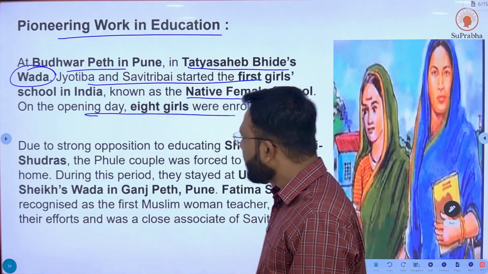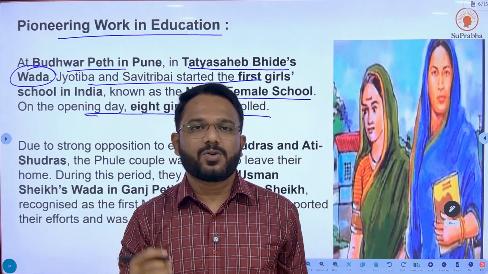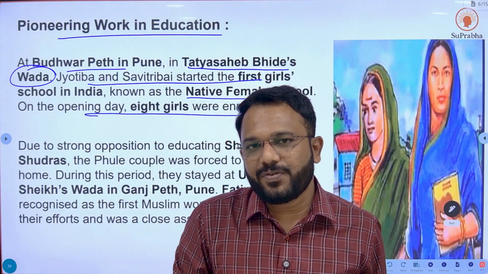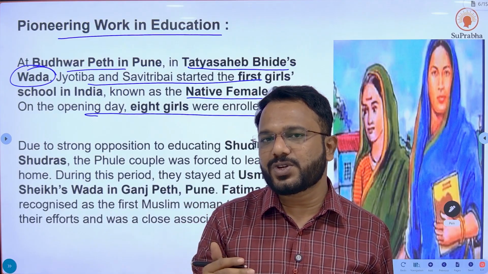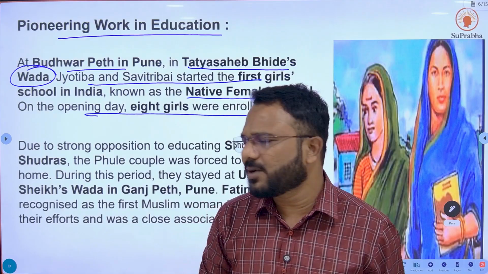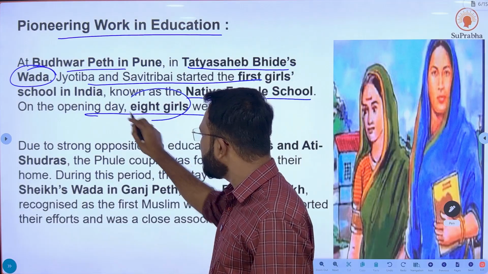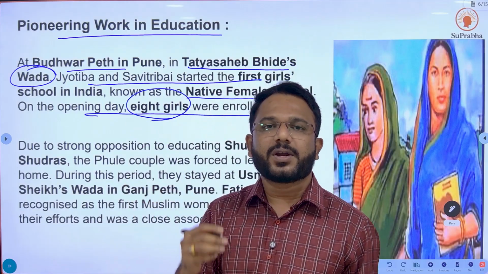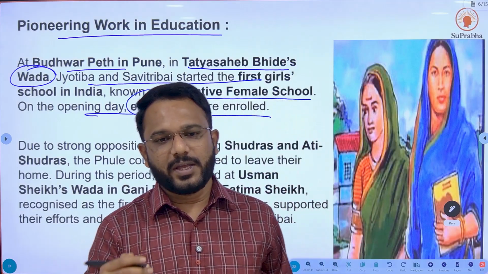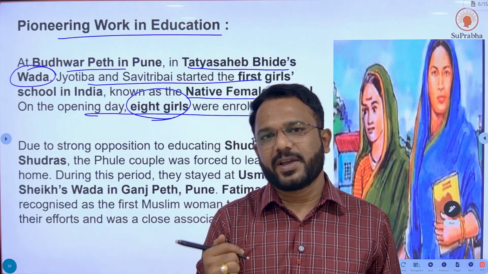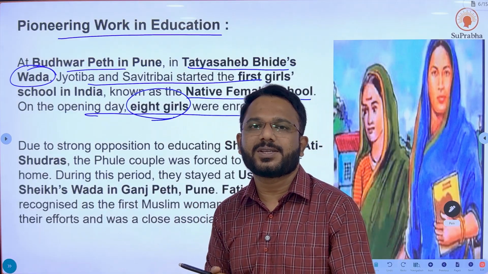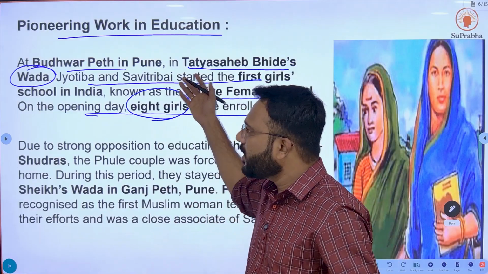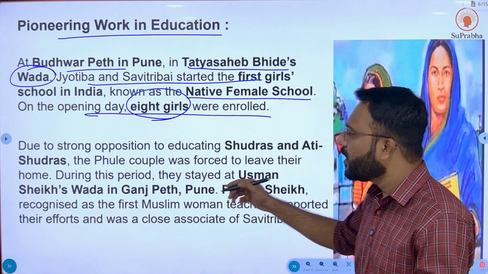On the opening day, 8 girls were enrolled in the first batch. This is important for the combined exam, because the commission may ask how many girls were enrolled in the very first batch of the first school for girls in India, started by Mahatma Phule and Savitri Bai Phule.